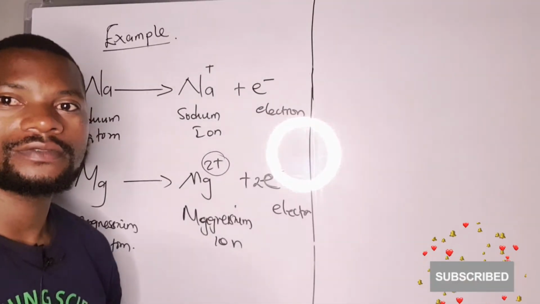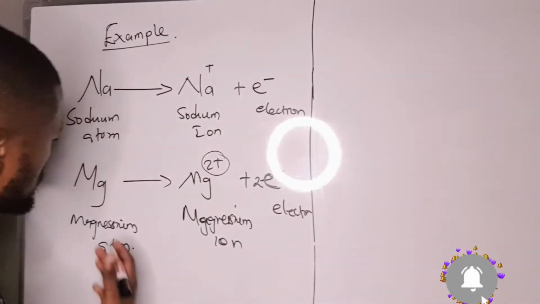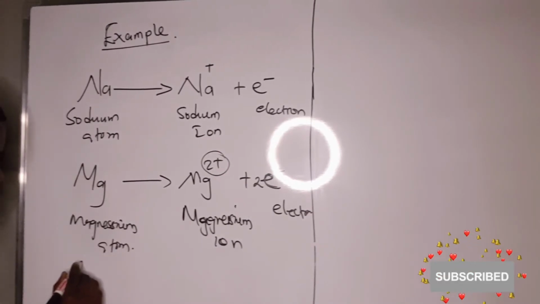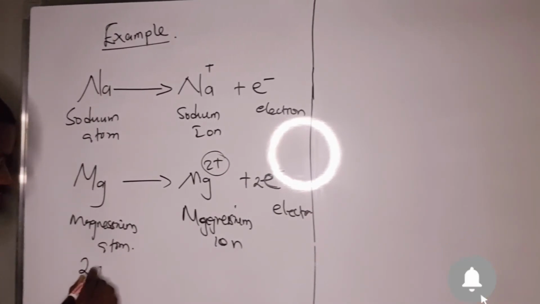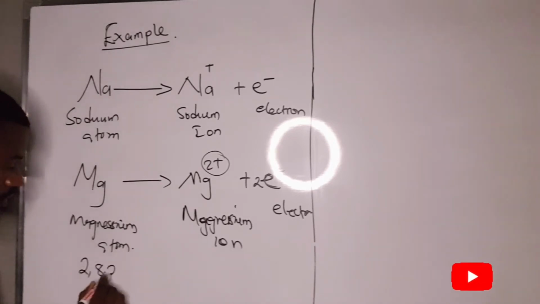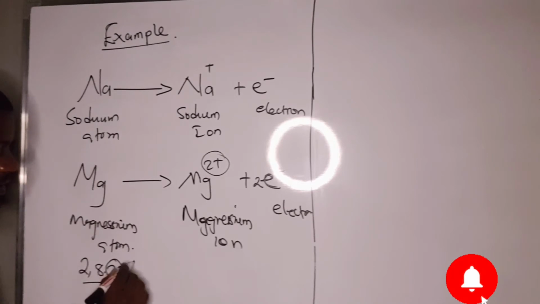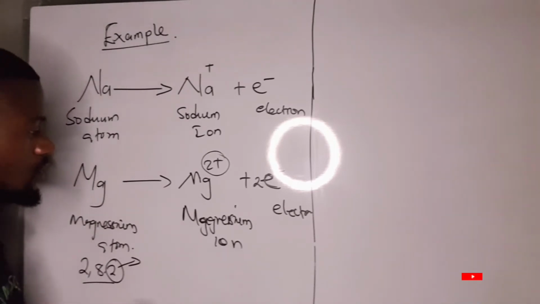In the case of the electron configuration for the magnesium atom, we have 2, 8, 2. The two electrons in the outermost shell will be lost.